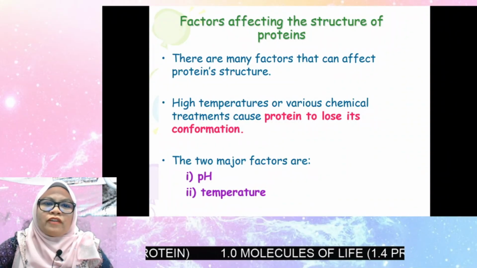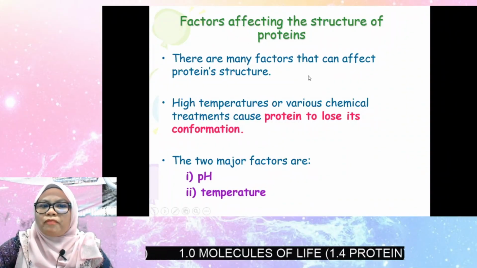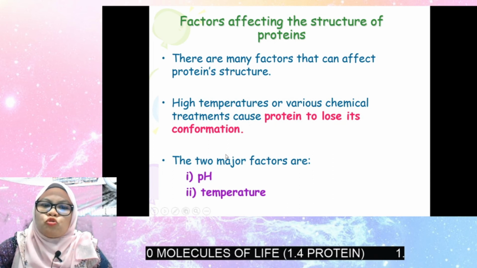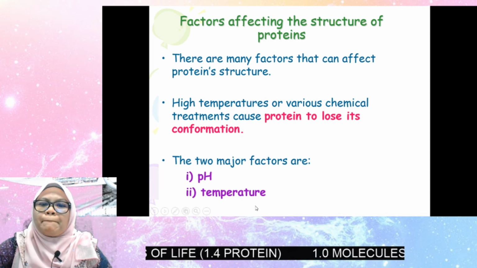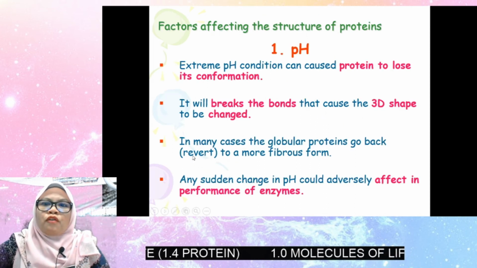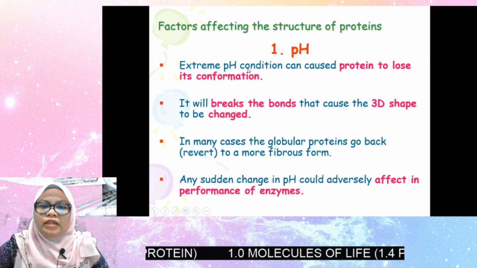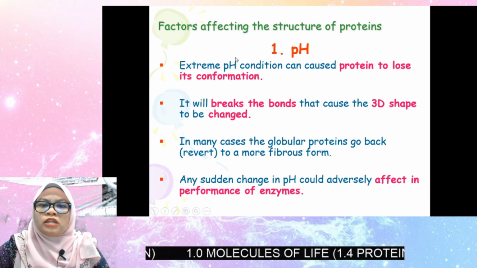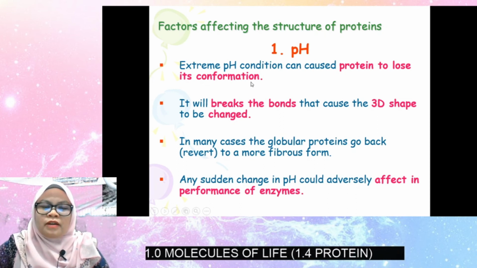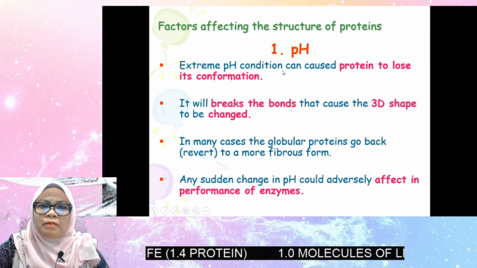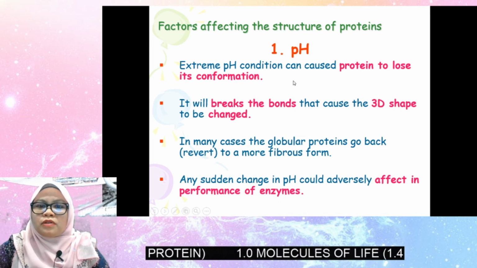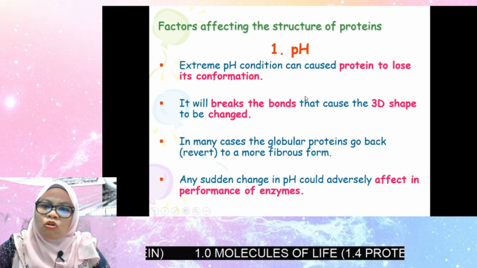Right now, let's proceed to the factors affecting the structure of protein. There are 2 major factors here, which are pH and temperature. For pH, extreme pH can cause protein to lose its conformation. Why? Because it will break the bonds that cause the 3D shape to change. Remember, amino acids can be acidic or basic.